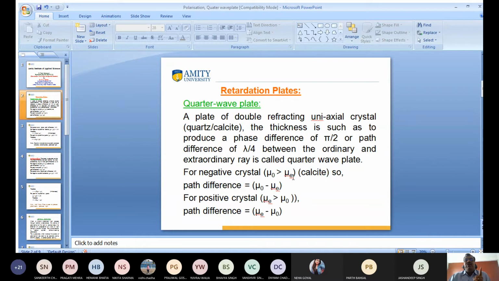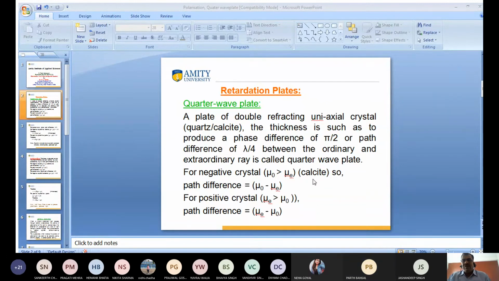So I want to calculate what this thickness is. The thickness is so adjusted that the path difference will be lambda by 4, and the phase difference between the ordinary and extraordinary rays is pi by 2. Clear? Yes or no?